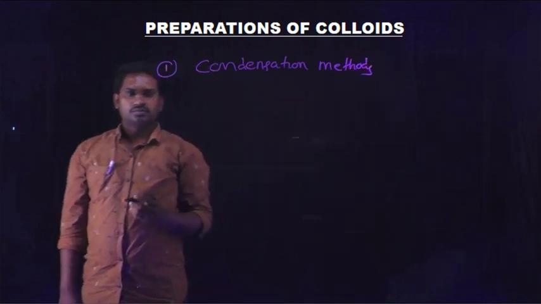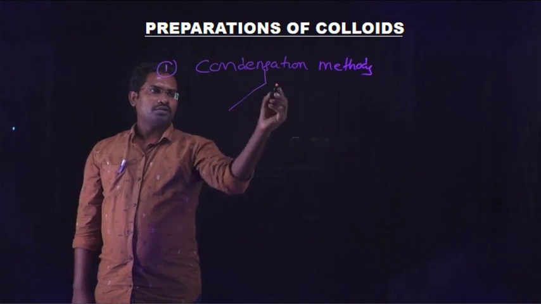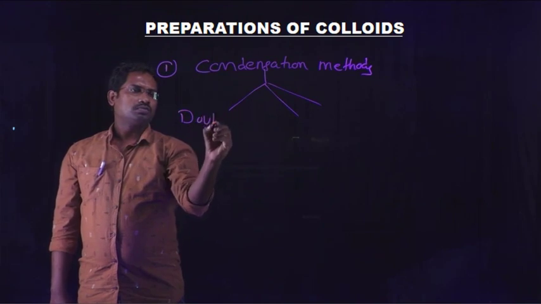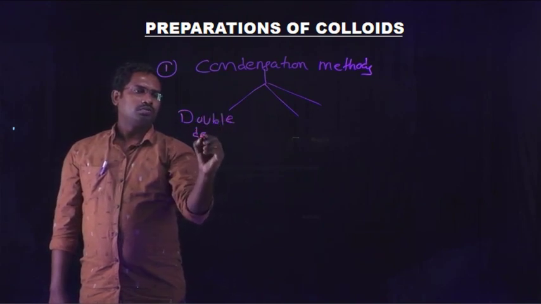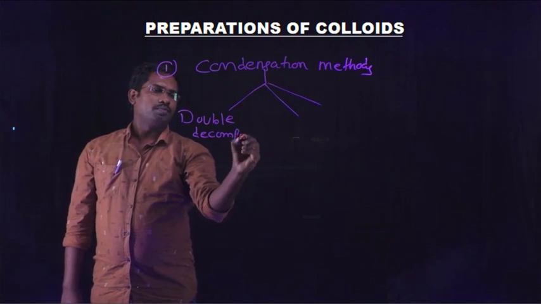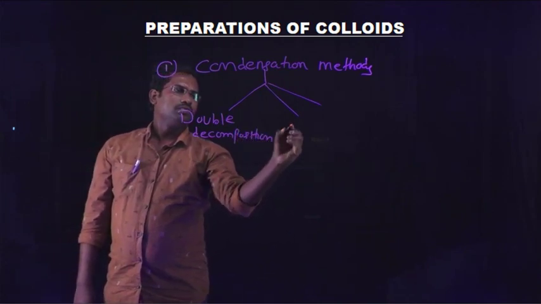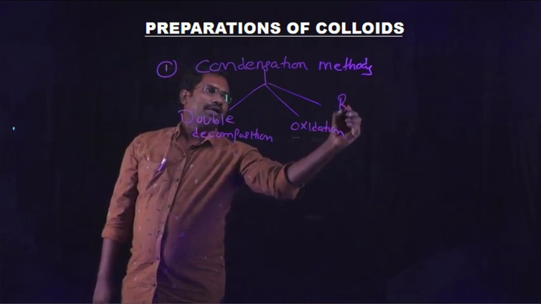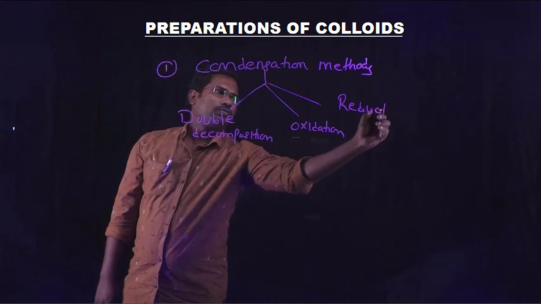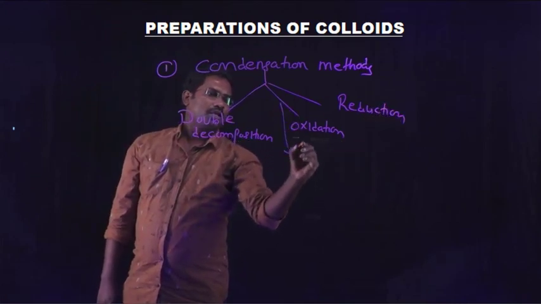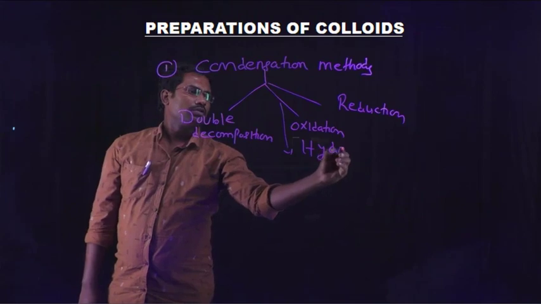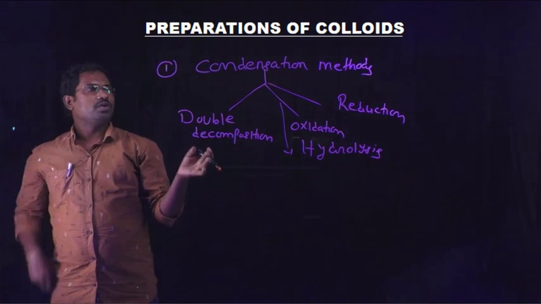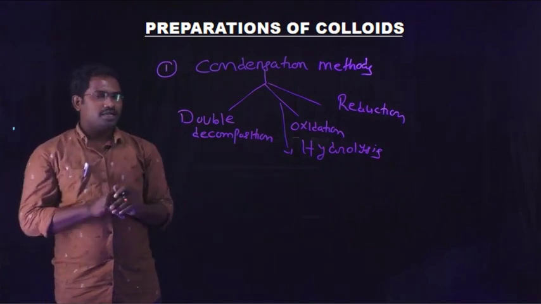These condensation methods involve different chemical methods: double decomposition, oxidation, and reduction, and finally hydrolysis. So these are the methods involved in the preparation of colloids by condensation methods.